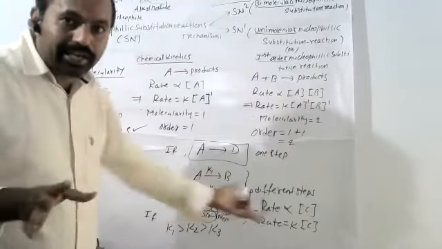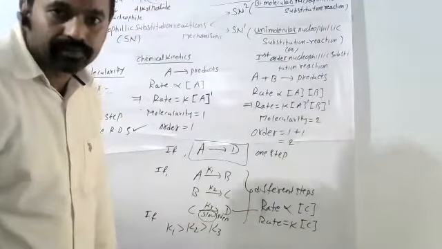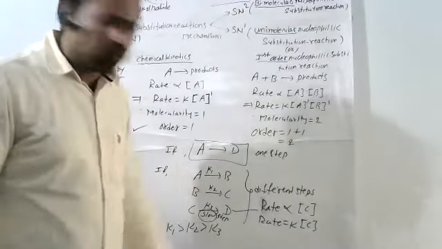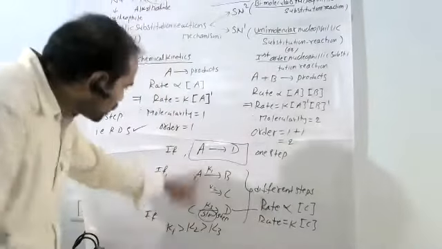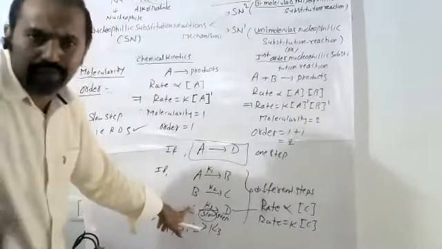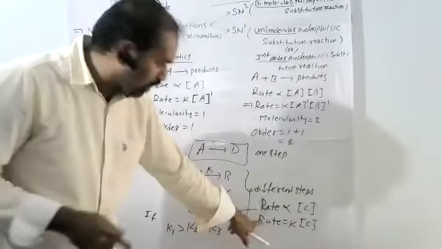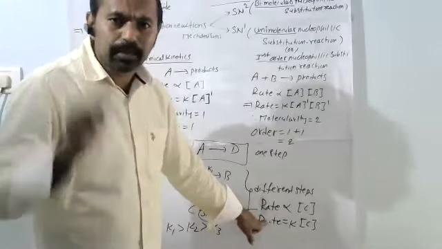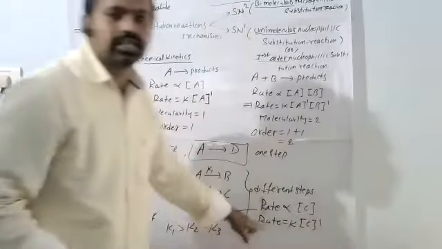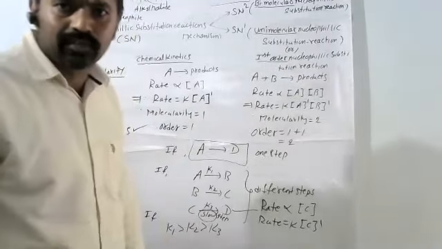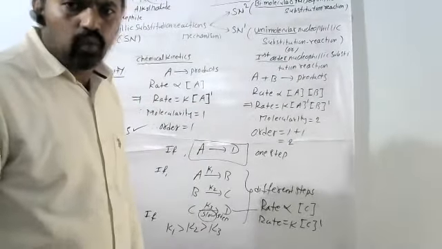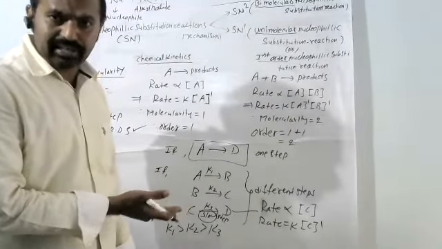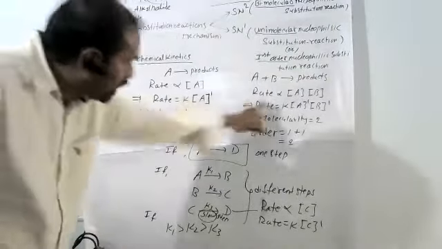Now my question: which order reaction is this? First order. Very good. In the rate of reaction, don't look at all these other things; only the rate determining step matters. In the rate of reaction, what is the sum of the powers? Here the power is 1, so that is called first order. What is the molecularity? 1. So it is also a unimolecular reaction. These are the 3 concepts in chemical kinetics.